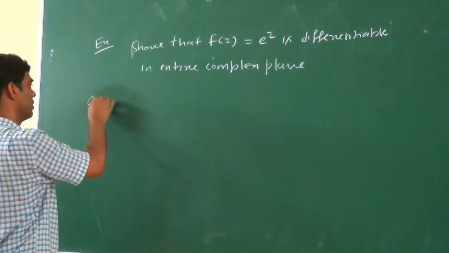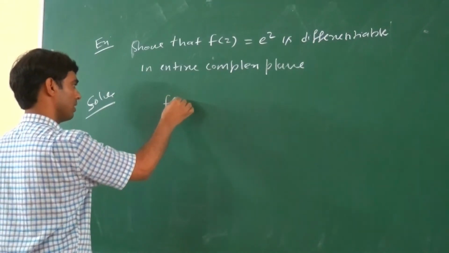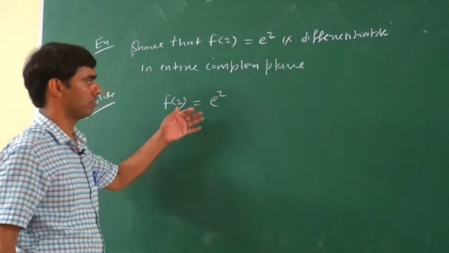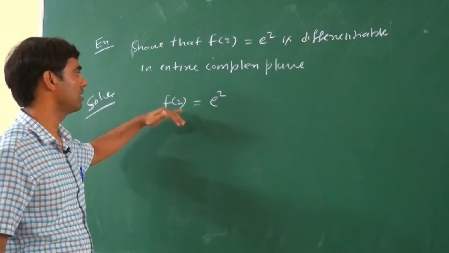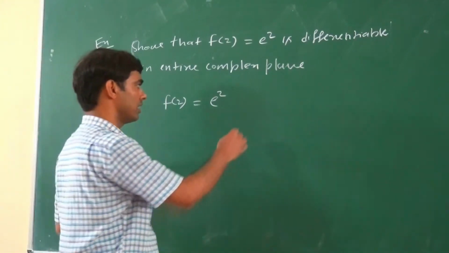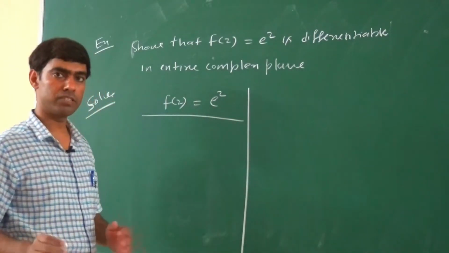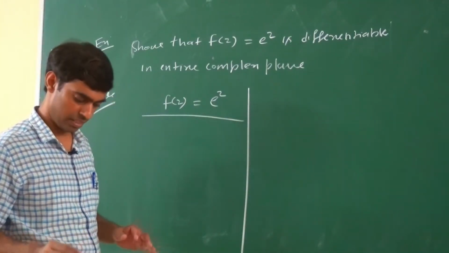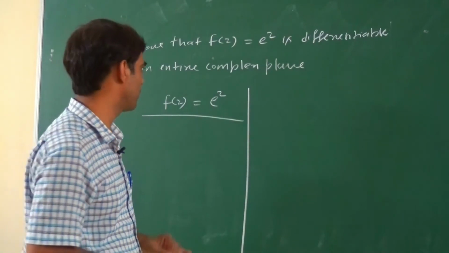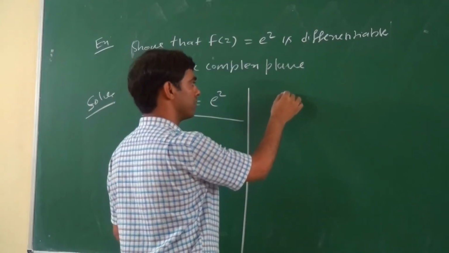So how do we solve this one? What is f(z)? f(z) equals e to power z. You may solve this by equating the real and imaginary parts, or you may use the complex form of the CR condition. We can show the CR condition using the complex form as well as the Cartesian form, but in the exam you only show it by one way, either with the help of the Cartesian form or with the complex form. So using the Cartesian form, I equate the real and imaginary parts.